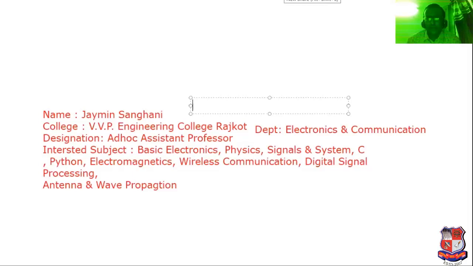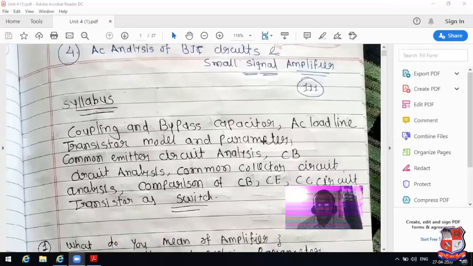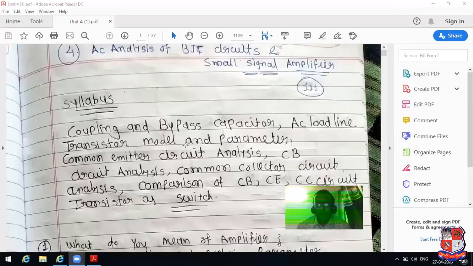Now, I have discussed the point regarding the coupling capacitor and bypass capacitor. This was already discussed in lecture number 2 of my lectures related to chapter number 4.